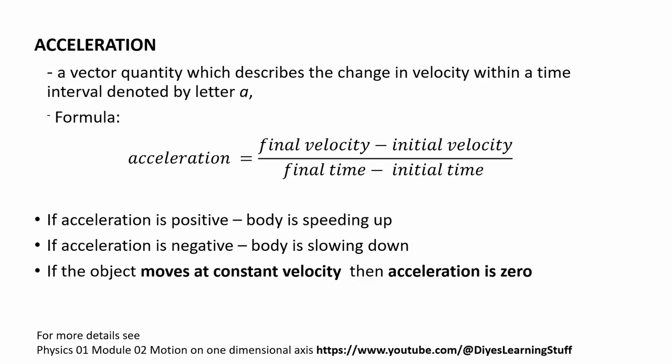Let us look at another physical quantity called acceleration. Acceleration is a vector quantity that describes the change in velocity over change in time. Its unit is meter per second squared, with a symbol of letter A and a formula of V final minus V initial over T final minus T initial. Based on the equation, if the object speeds up it would generate a positive acceleration and if it slows down it would be negative acceleration. So, if the object moves at constant velocity then its acceleration is zero.